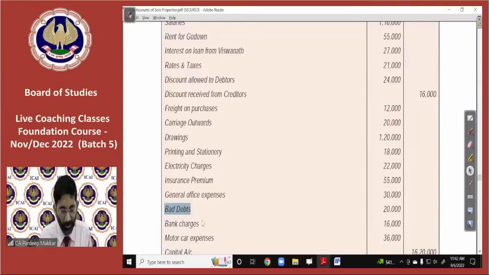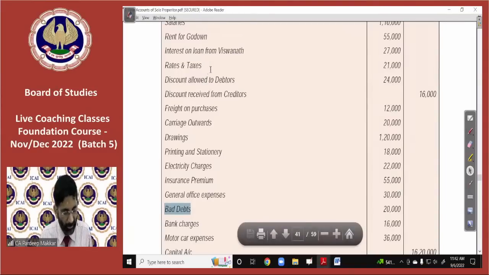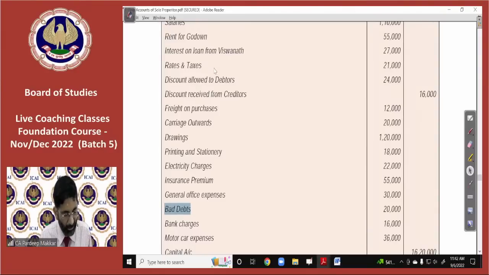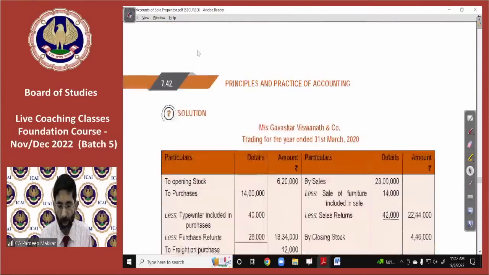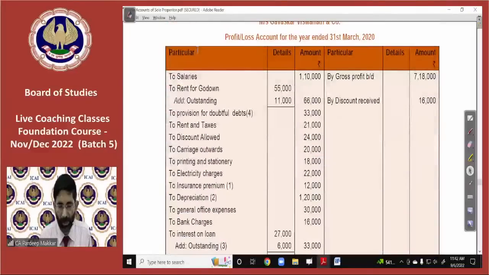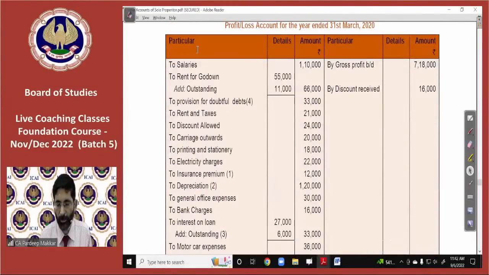Yes, another way, that is a third method which I have already discussed, that we can enter old provision in the credit side. Another way is there, we can enter old provision in the credit side and new provision in the debit side of P&L account. This is all up to us, whatever we will do. If you are interested, you may do like this also.